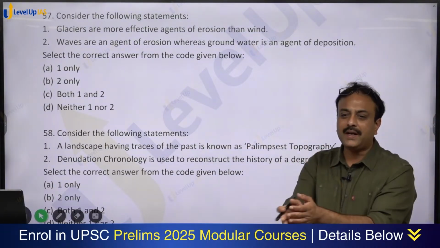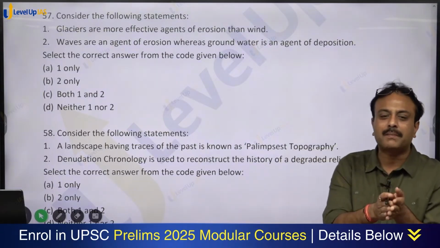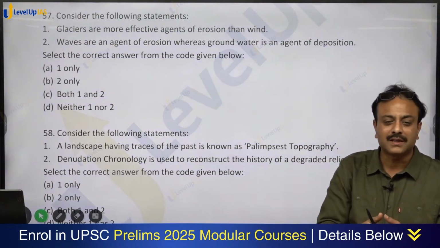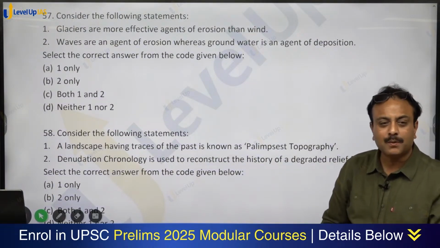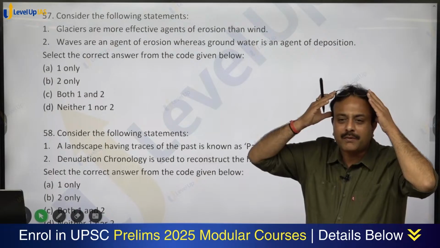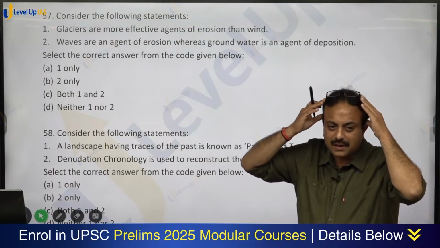So if you compare wind and glacier, is there any comparison of the mass of the two? Which is having more mass? Glacier is having much more mass as compared to wind. So glaciers are more effective agents of erosion as compared to wind. 100% correct statement.